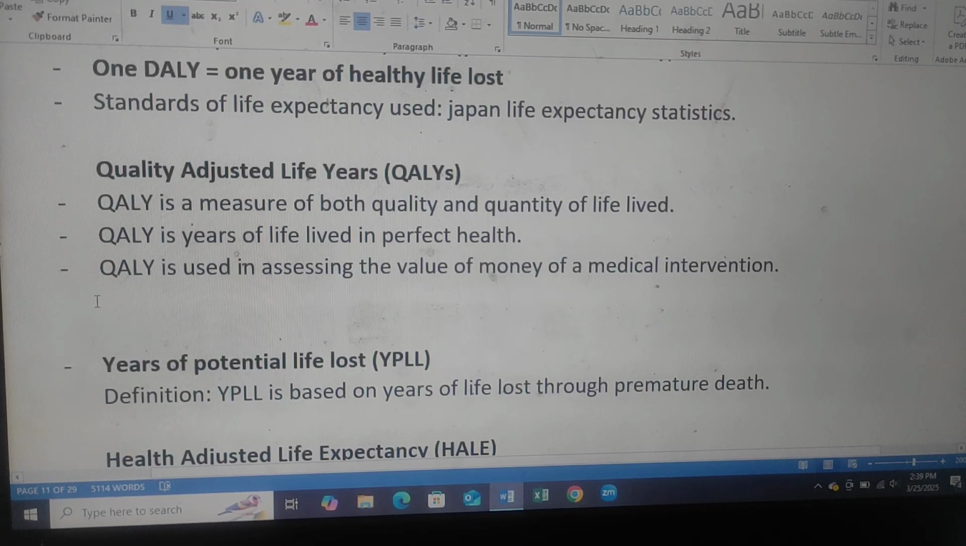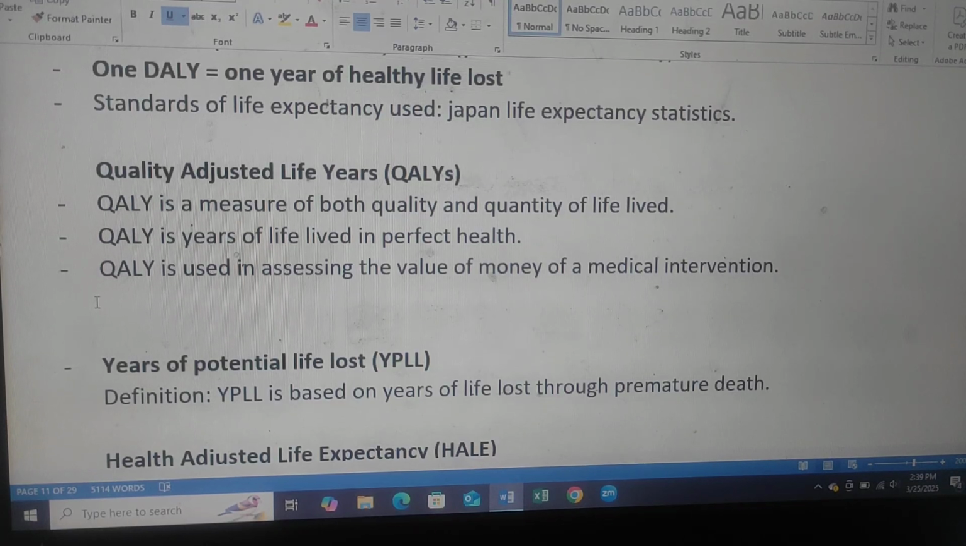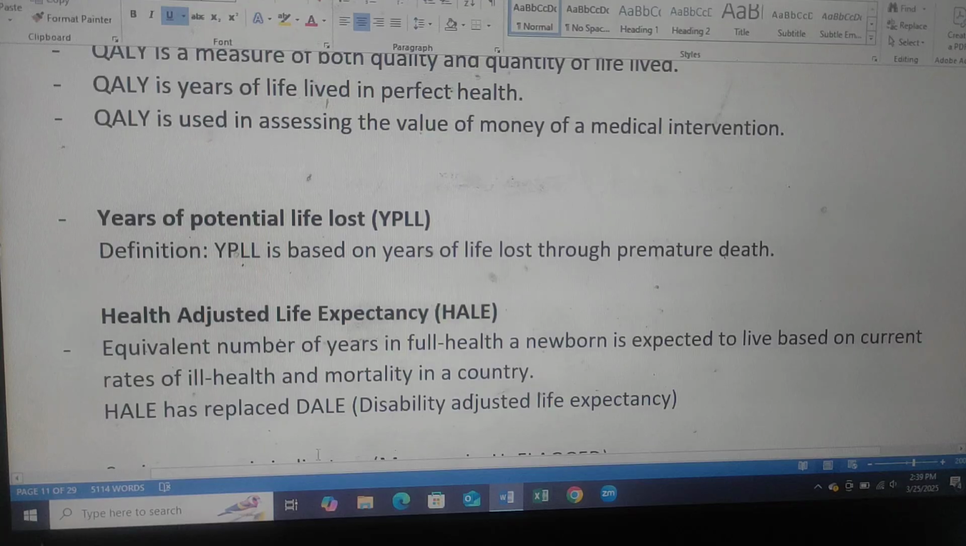Quality adjusted life year. Quality adjusted life year is a measure of both quality and quantity of life lived. Quality is a year of life lived in perfect health. It is used in assessing the value for money of medical intervention.